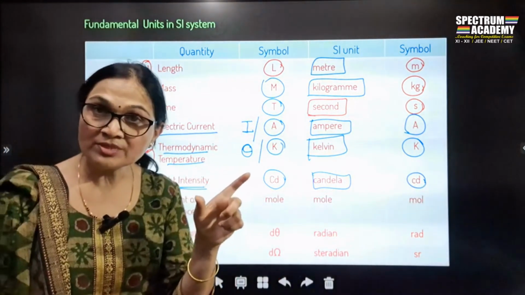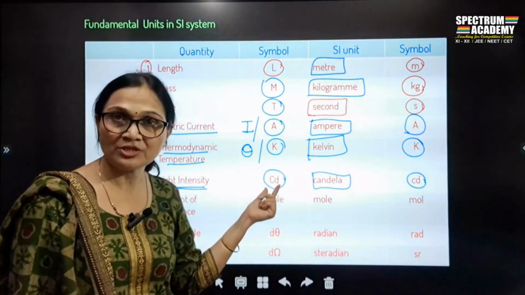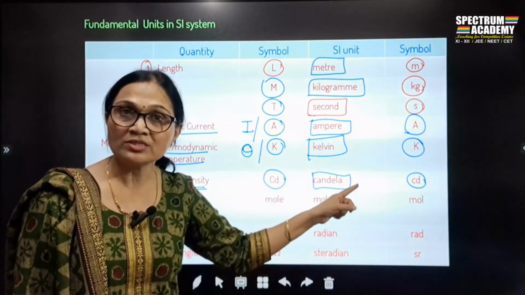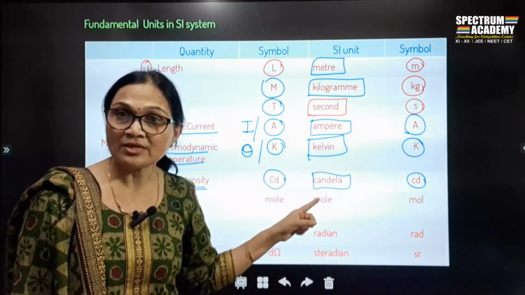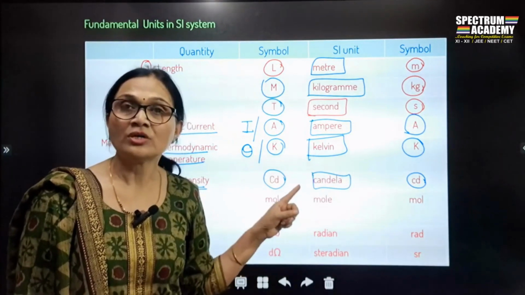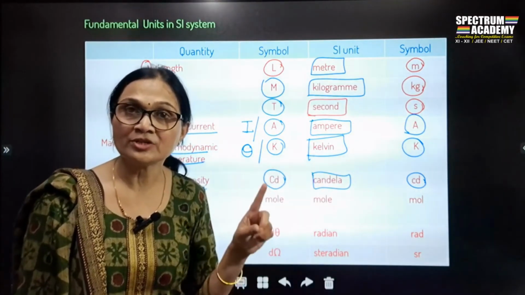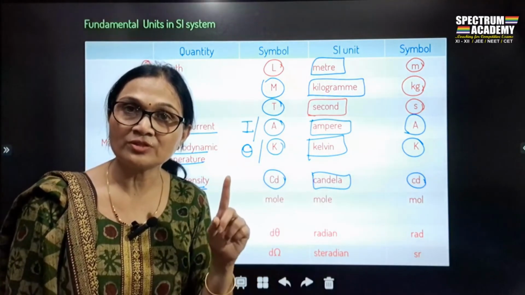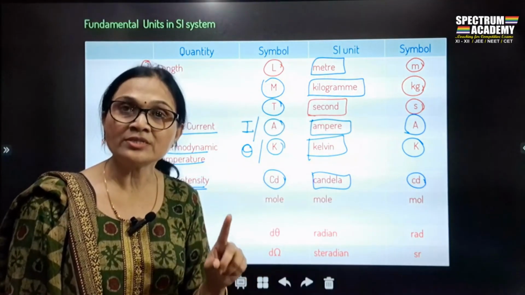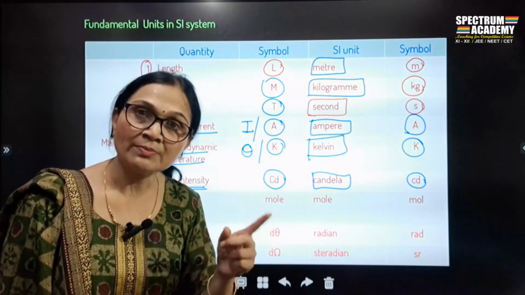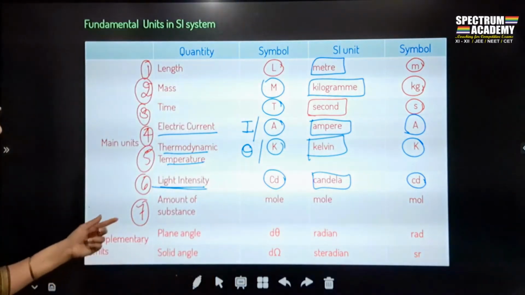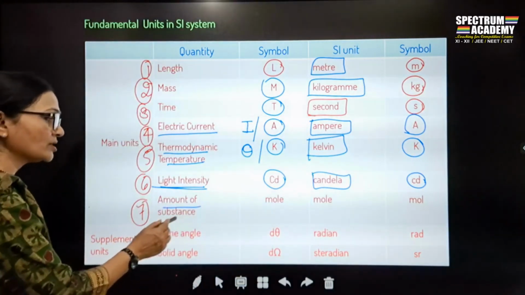Whereas in dimensions, when you write it, it is capital C into D, but when you write the symbol, it will be small c into d, because candela is the name of a scientist. And this is the rule while writing a unit: if it is named after a person, then in symbol it is written in capital letter, otherwise it is written in the small letter.